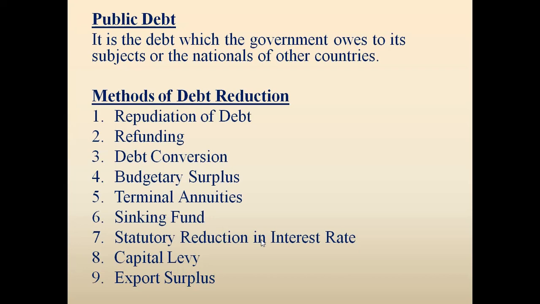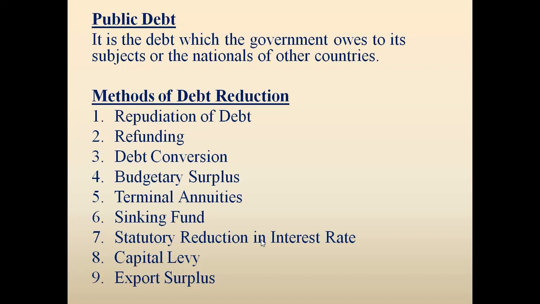It is a debt which the government owes to its subjects or the nationals of other countries. So when the government takes a loan from the citizens of the country and from foreign nationals, that is known as the public debt. Now you may ask me how the government can raise a loan through bonds and debentures.